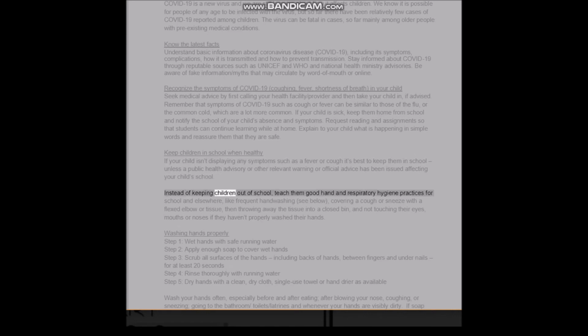Instead of keeping children out of school, teach them good hand and respiratory hygiene practices for school and elsewhere, like frequent hand washing, see below, covering a cough or sneeze with a flexed elbow or tissue, then throwing away the tissue into a closed bin, and not touching their eyes, mouths, or noses if they haven't properly washed their hands.